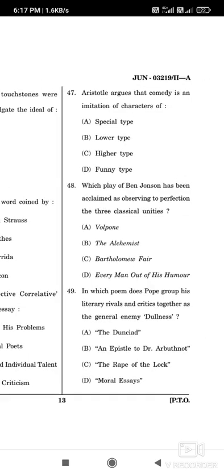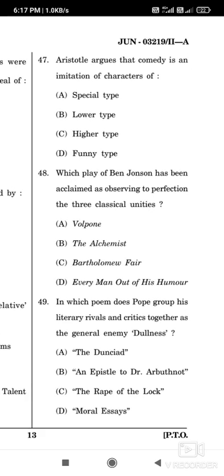Now the question number 47. Aristotle argues that comedy is an imitation of character of. So the comedy is an imitation of character of, so the correct answer is B, lower type. Now the question number 48, which play of Ben Jonson has been acclaimed as observing the perfection of the three classical unities, and the correct answer is Volpone. Volpone, or The Fox, is a famous work of Ben Jonson and observes the three perfect classical unities.